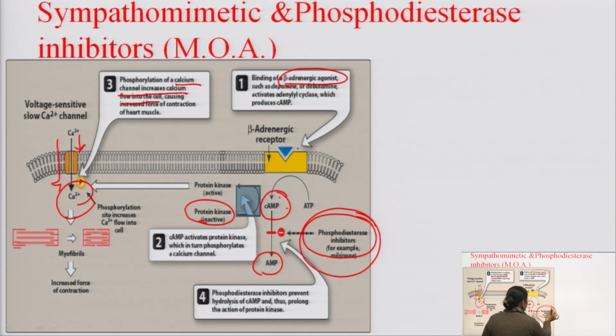So, if the phosphodiesterase enzyme is inhibited, hydrolysis of cyclic AMP into AMP is also reduced and the intracellular concentration of cyclic AMP is increased. If intracellular cyclic AMP is increased, it causes the phosphorylation of the protein kinase enzyme, that causes the phosphorylation of the calcium channel and also increases the concentration of the calcium ion and leads to contraction. So, this is the mechanism of action of the phosphodiesterase inhibitor and the sympathomimetic.